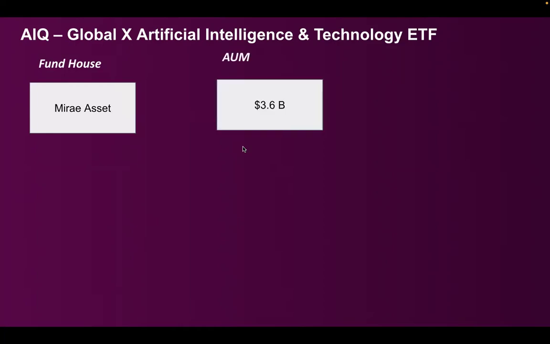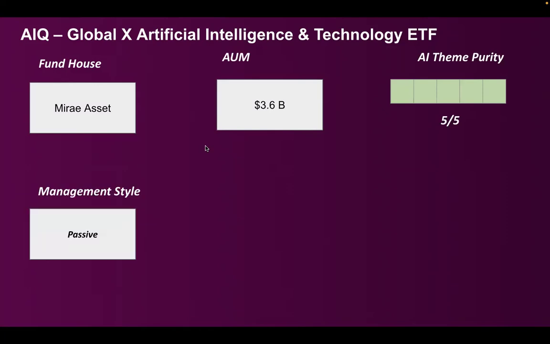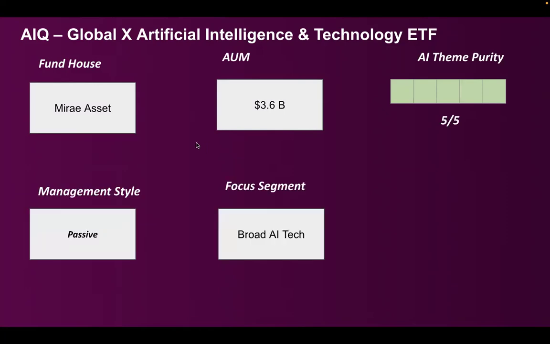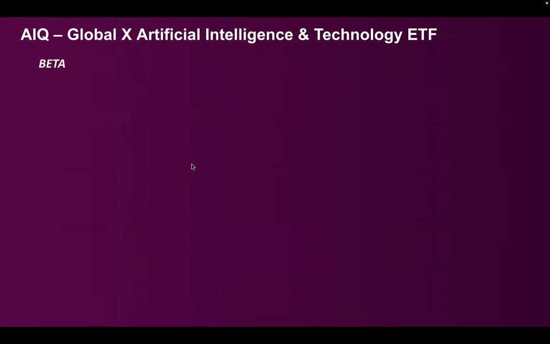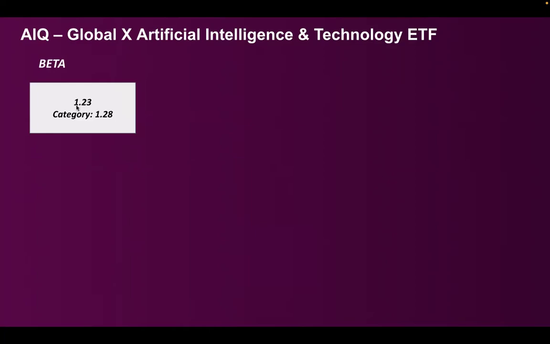So Mirae Asset is running at $3.6 billion. AI theme purity is 5 out of 5. Management style is passive. The focus segment is broad AI tech. It was launched in 2018, so it has a significant history and track record. So let's look at the numbers. Beta is 1.23, which is good, and it is lesser than the category average.